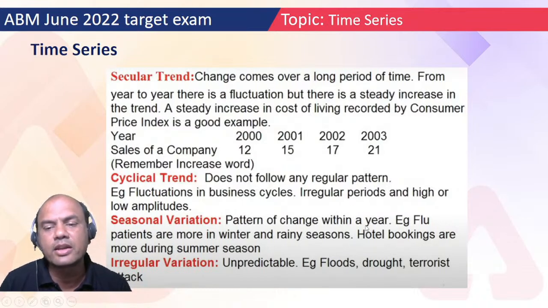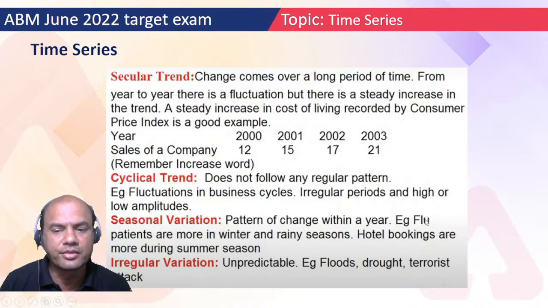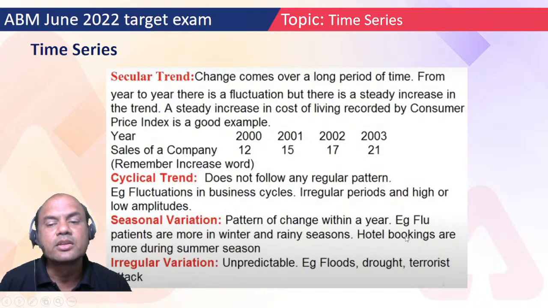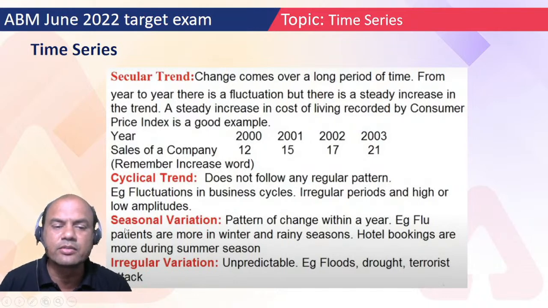Means whenever the rainy season comes, the clinics of the doctors are full, with flu patients, fever patients, everyone, right? Every rainy season, same thing. Whenever the summer season comes, hotel bookings are full, right? So every year it happens. So this is known as seasonal variation. So what is the difference between cyclic and seasonal? Cyclical, you don't know the duration, and here you know the duration. Otherwise it's the same, means up and down, both the things.